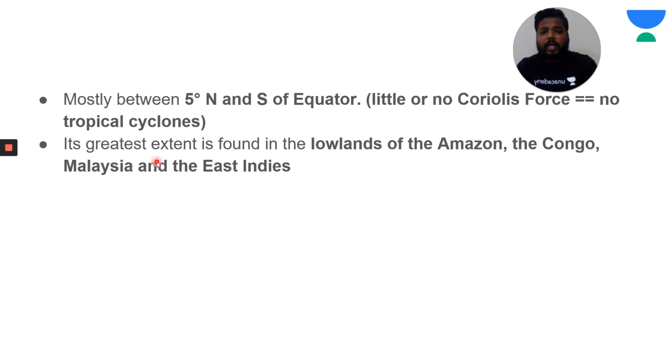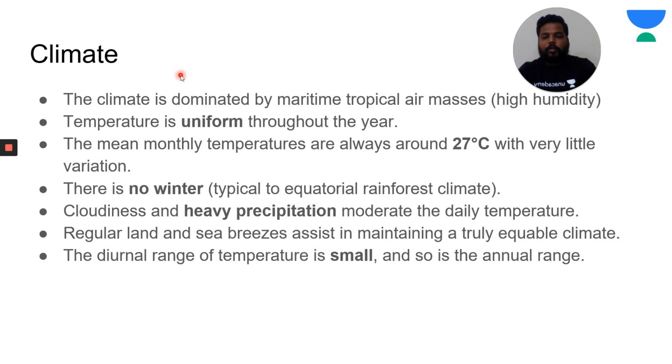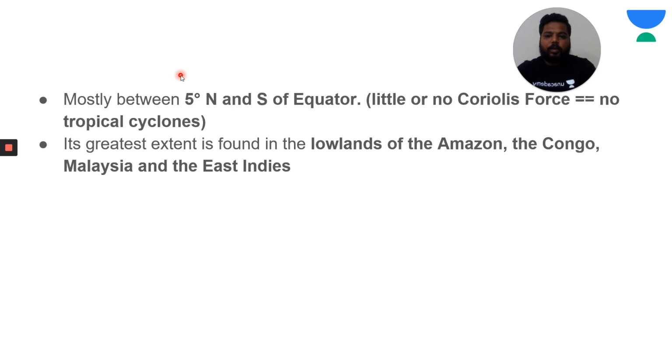And if you could see, the greatest extension of this equatorial type of climate happens in the lowlands of the Amazon basin, Congo basin, and near the Malaysian and East Indies islands. Clear? All these Indonesian group of islands are called the East Indies islands. Clear? So if you could see the climate, do remember the distribution, the most important one.